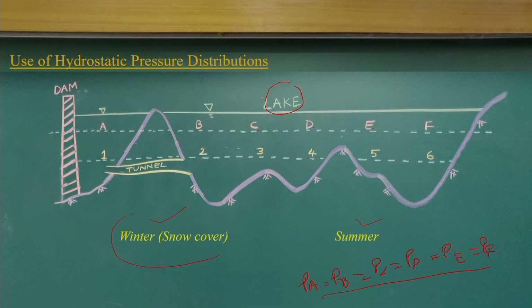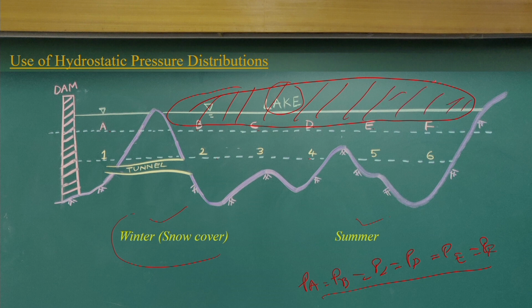Let us consider that in the winter season there is a lot of snow formation here, additional snow. If you again consider the pressures along A, B, C, D, E, F, you will have the same pressure. There is no doubt there will be an adjustment of the water levels because of this change, as it is connected through the tunnels, but the pressure on any horizontal surface will be the same.